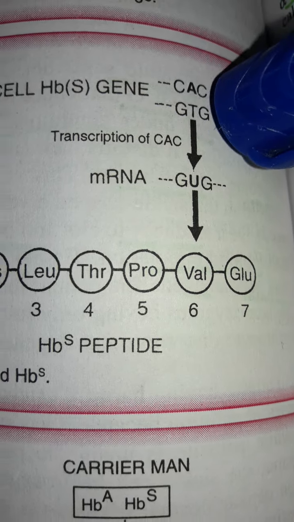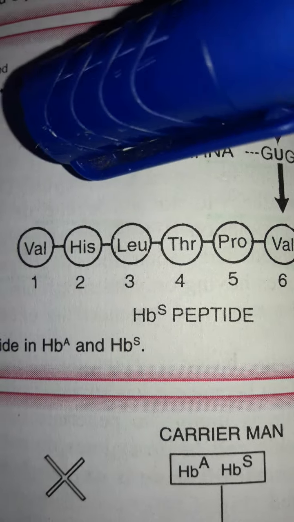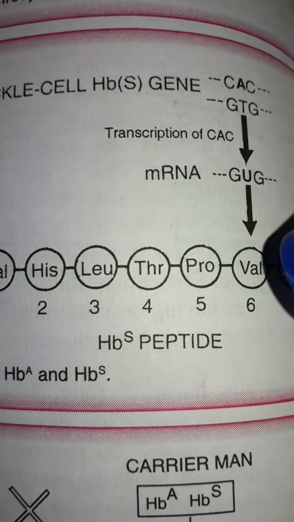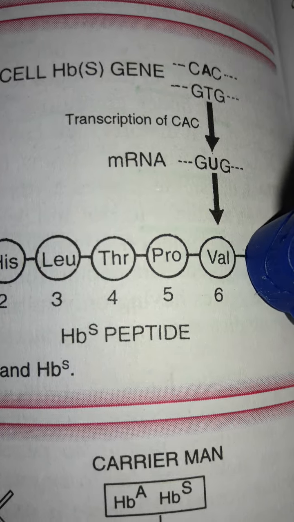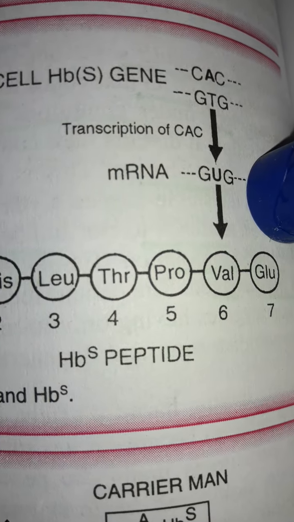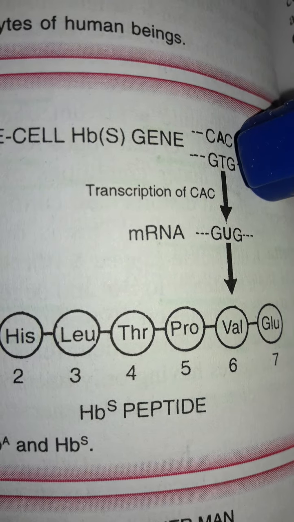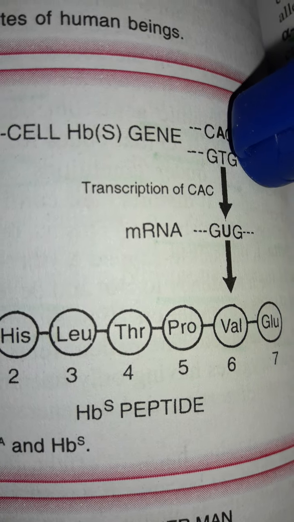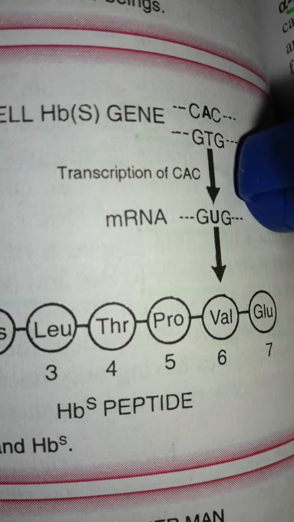Got it? That means this is the abnormal hemoglobin S gene, which causes the sickle shape of the erythrocytic cells, and thus sickle cell anemia. So in very simple terms, the glutamic acid in the sixth position is replaced by valine due to this transversion. That means thymine is replaced by adenine, for which the coding on the mRNA strand will also change, and so it will code for a different amino acid.